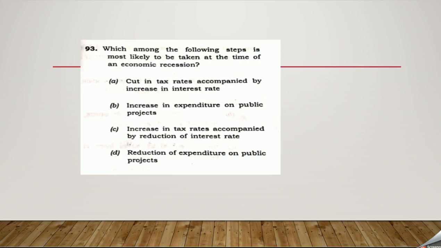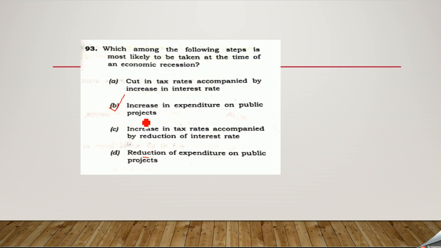Which among the following steps is most likely to be taken at the time of economic recession? Okay, so recession, you understand. I hope somebody who has prepared economy well will understand the meaning of economic slowdown or recession. So here looking at the options, cut in the tax rate, increase in the tax rate, there is nothing to do with the taxes here. Reduction in the expenditure on public projects, actually we should increase. B will be the correct answer.